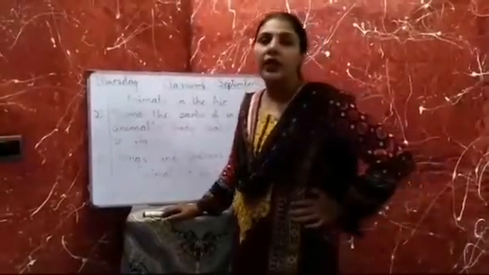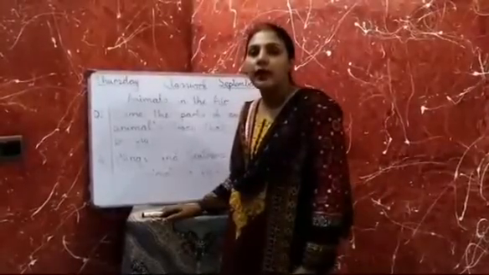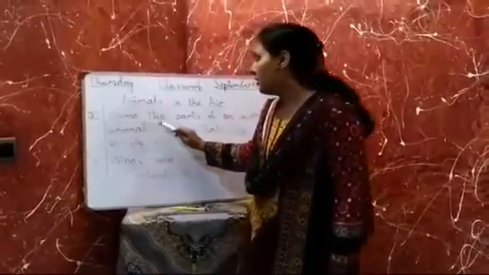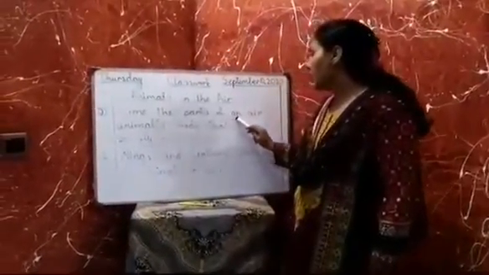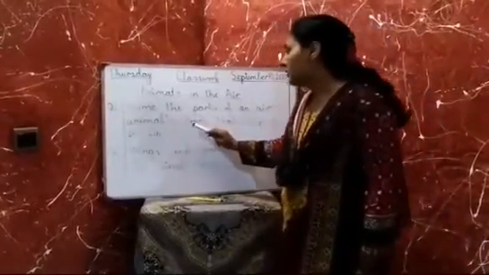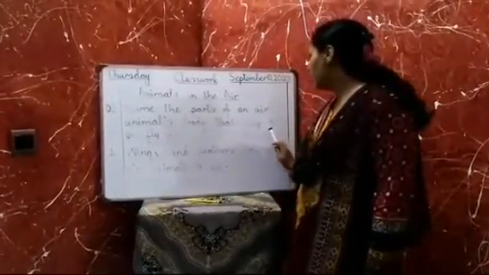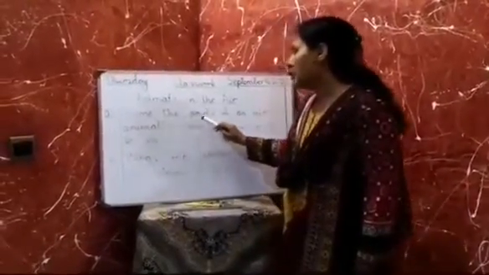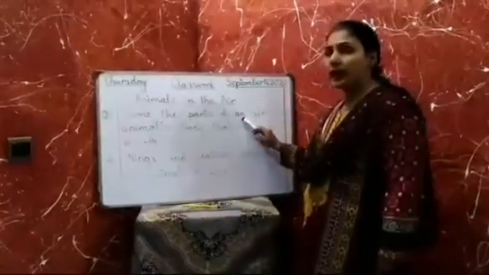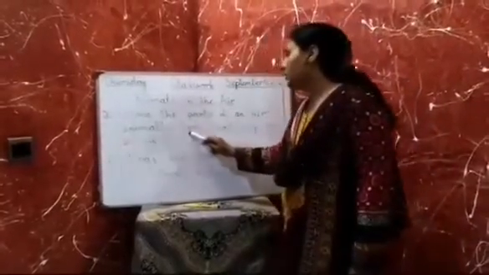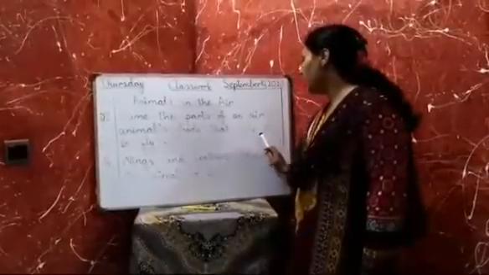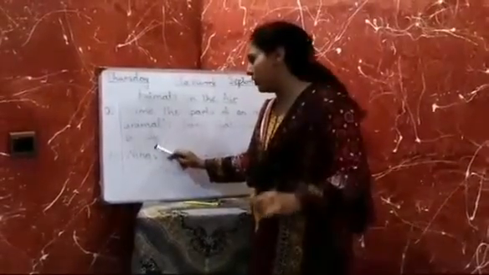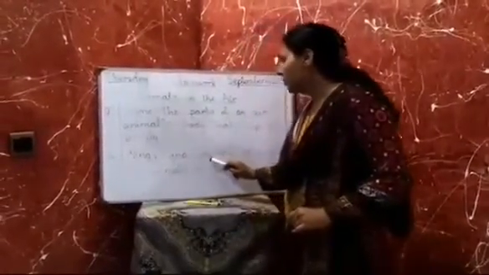Beta, after writing the answer of question number 1, you leave one line. After leaving one line, start writing question number 2. Name the parts of an air animal's body that help it to fly. And the answer is, do you remember? Very good, children. Wings and feathers.